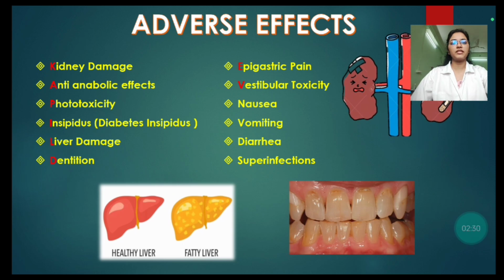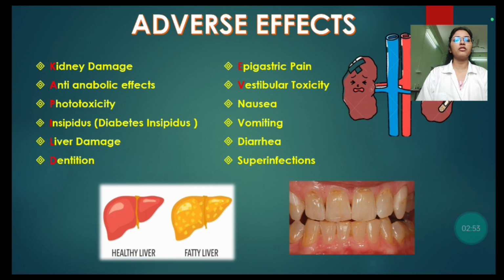Adverse effects of tetracycline. Here you can learn adverse effects from a name like KAPILDEV, in which K is for kidney damage, A is for anti-anabolic effects, P is for phototoxicity, I is for diabetes insipidus, L is for liver damage, D is for dentition, E is for epigastric pain and V is for vestibular toxicity.